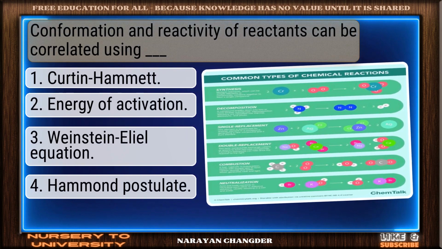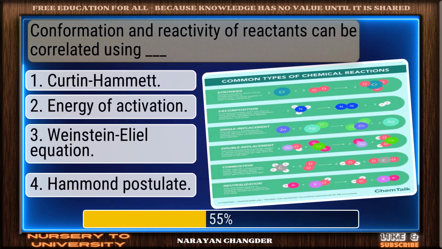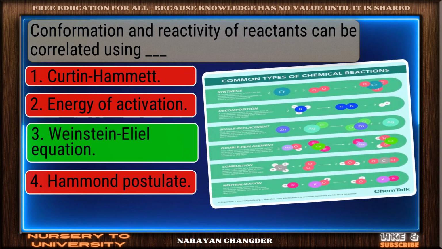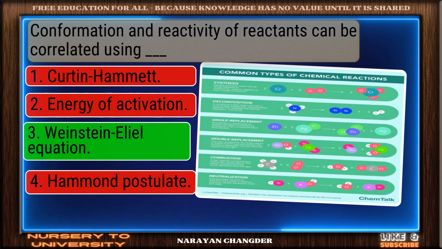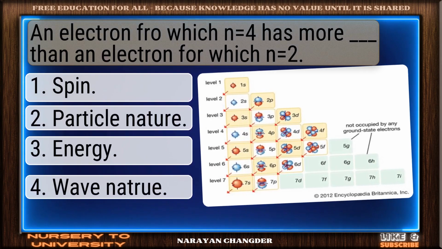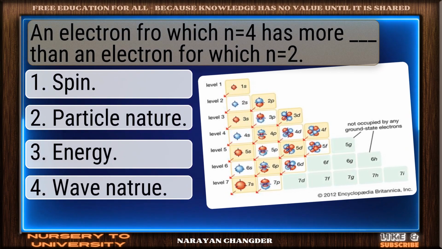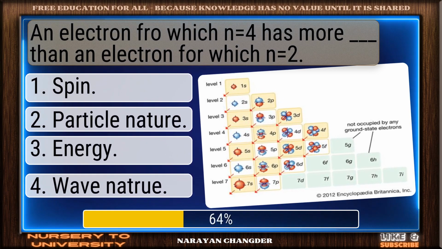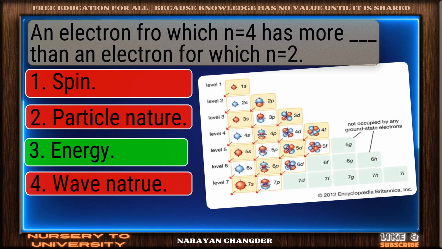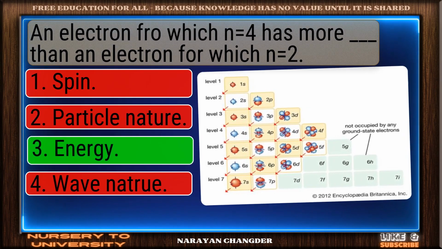Conformation and reactivity of reactants can be correlated using dash. Exactly. Winstein-Eliel equation makes sense and it is the right choice. An electron for which n equals 4 has more dash than an electron for which n equals 2. Clear logic. Your choice energy is sound and 100% true.